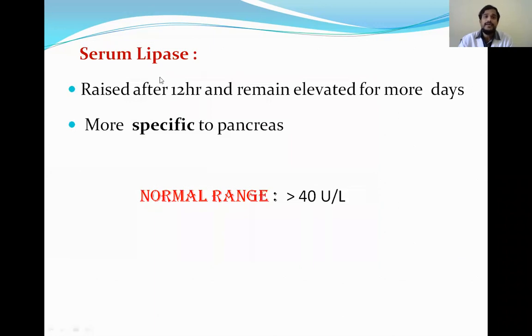Coming to the serum lipase, we know this is helpful in the digestion of the lipids. So this is raised after 12 hours and remains elevated for more number of days, and it is more specific to the pancreas because lipase is present only in the pancreatic cells, unlike amylase, which is also present in the parotid gland. So that's why lipase is more specific for pancreatitis, whereas urine amylase is more sensitive for the pancreatitis because it remains elevated for more number of days.